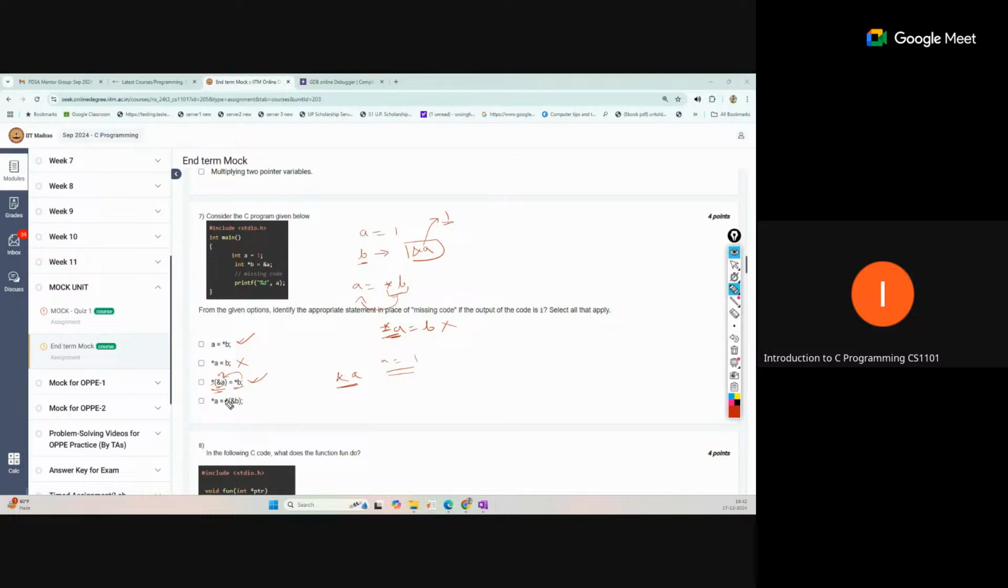Here, the next statement is asterisk a. Again, this gives the same syntax error because this statement is not valid. So 1 and 3 will be the correct options for this.